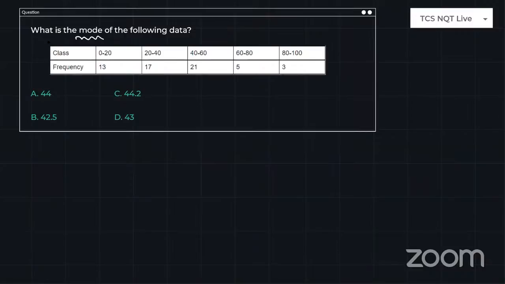Okay, so just look at here. What is the mode of the following data? Elementary statistics has become a major topic in the TCS NQT. I can understand. So I'm giving just 10 seconds. Anyone can give the answer.